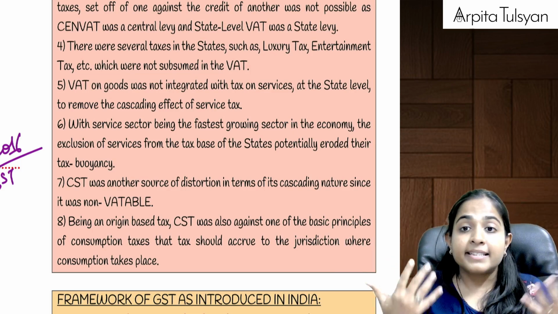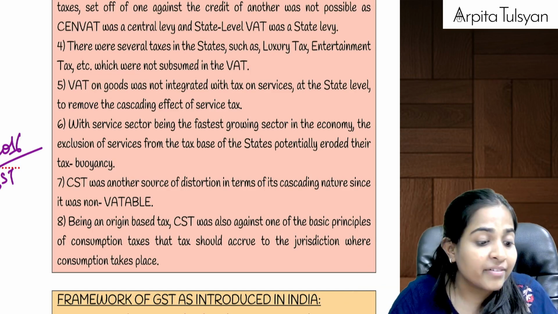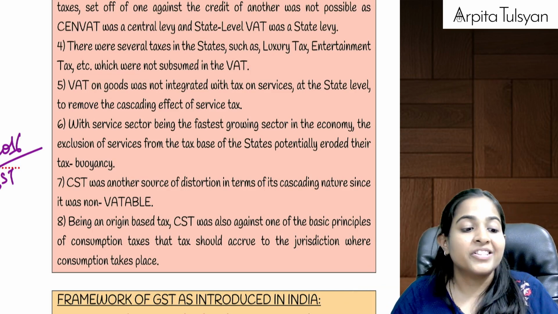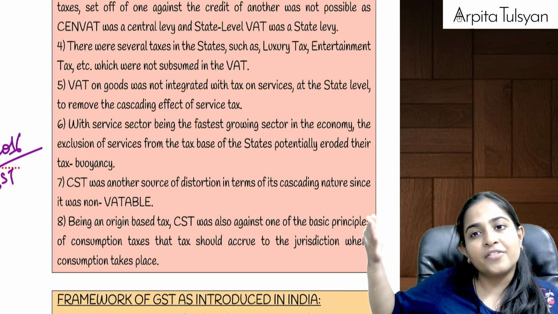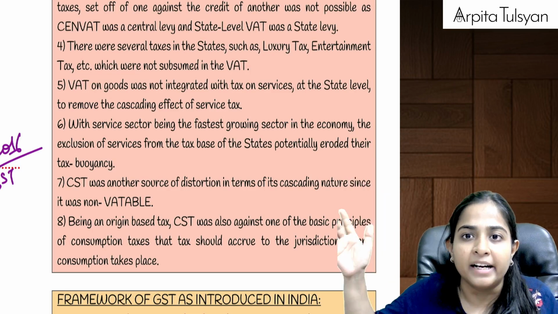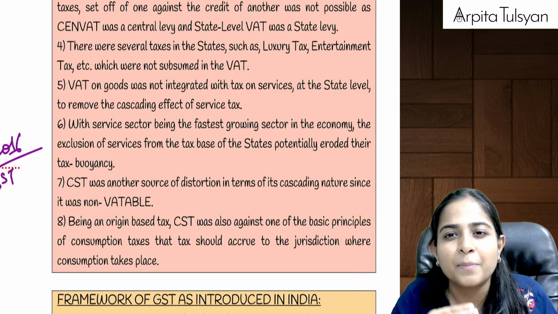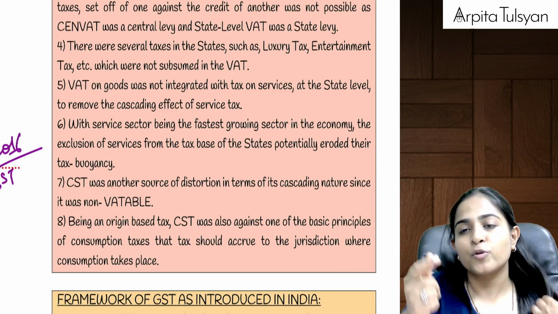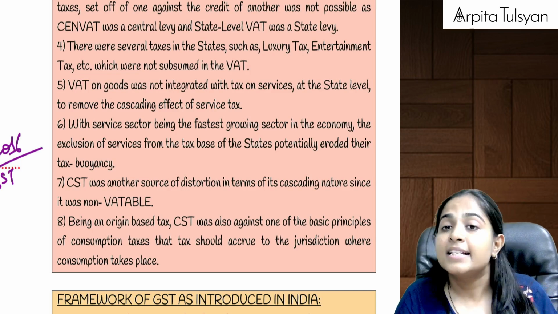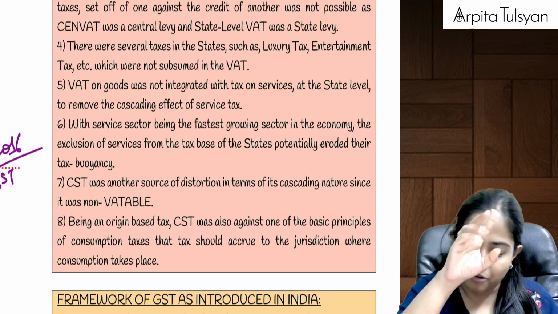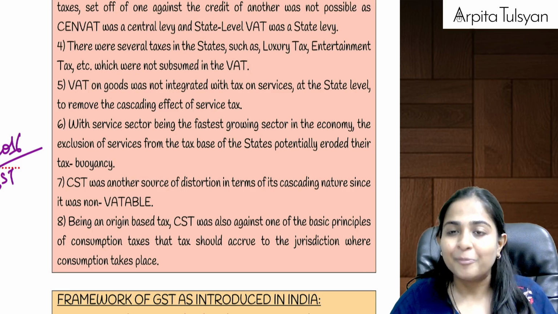Next, states were crying. Why were the states crying? Because states were not allowed to collect service tax. Now we know that the service industry is growing at such a good speed. So every government will need some revenue, no? But the state government was not getting any revenue because it was not allowed to collect any service tax, because the service tax collection power was there only with the central government, right?